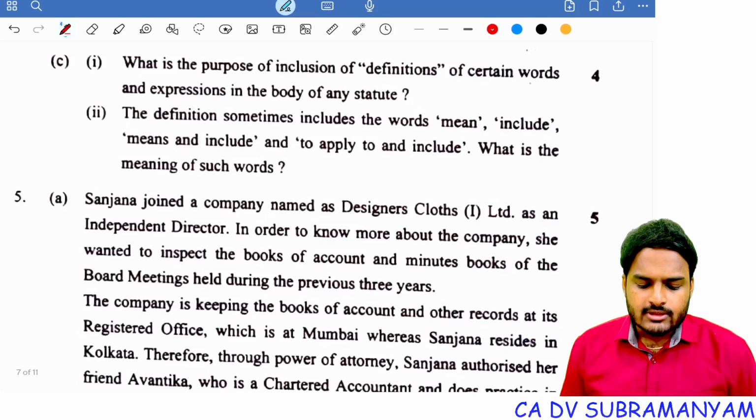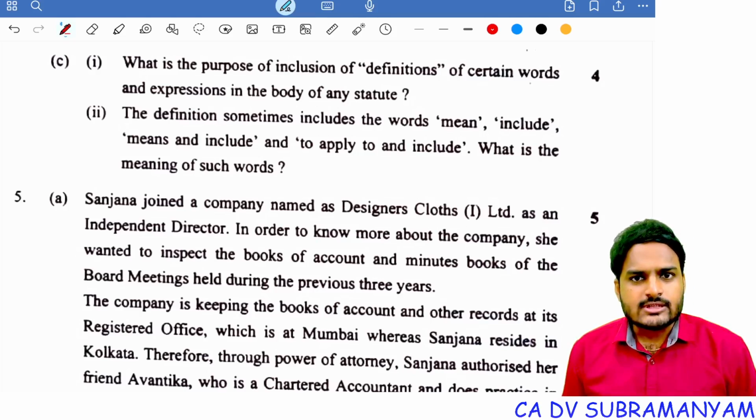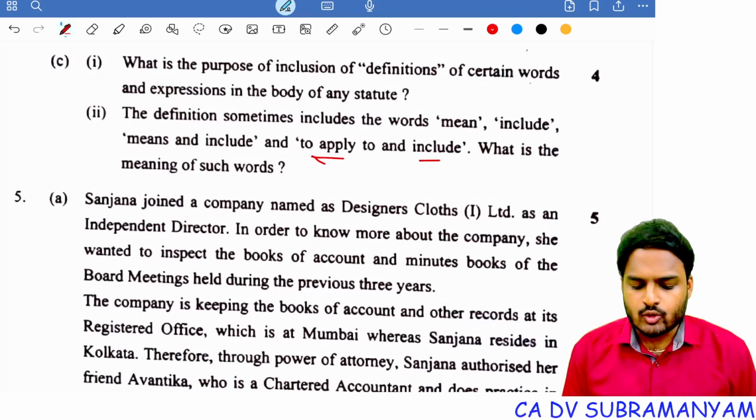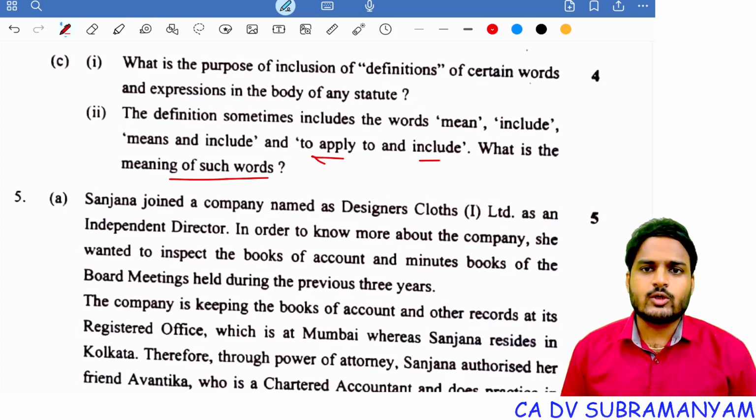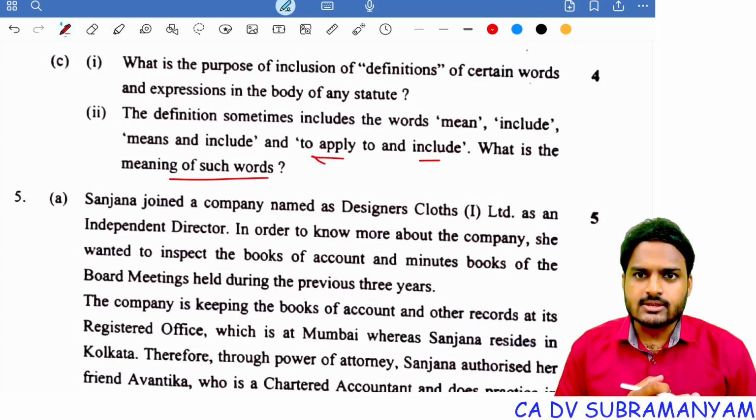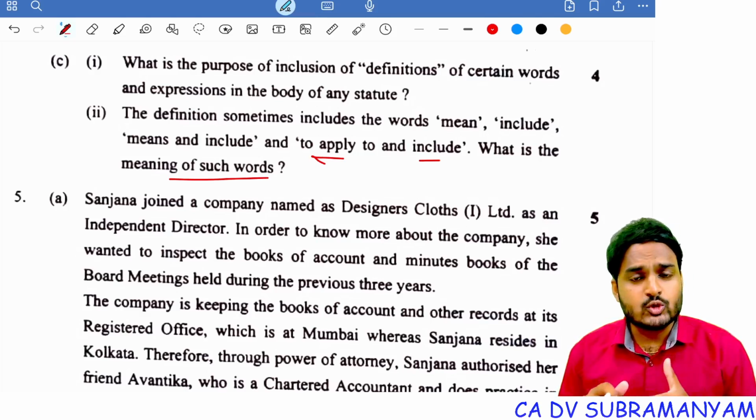Next one, the definition sometimes includes the words mean, include, means and include, and to apply to and include. What is the meaning of such words? So simple question. This is also a simple question. So they're asking you about mean, include, means and includes. So means, it is an exhaustive definition. Includes, it is an inclusive definition.